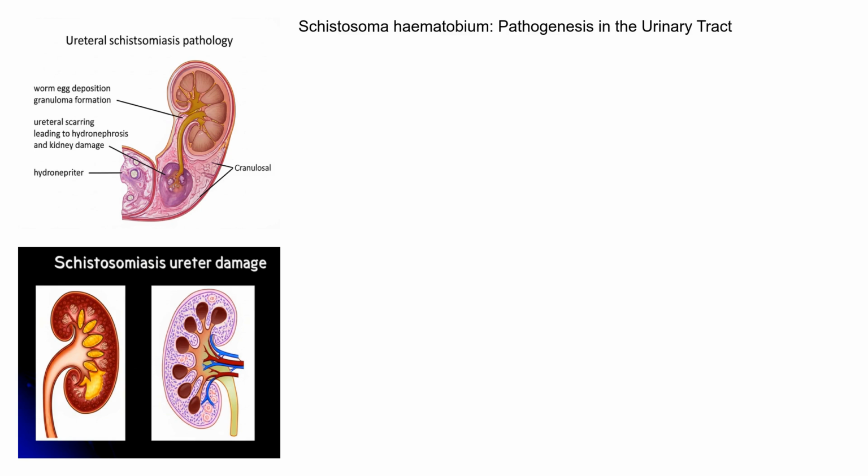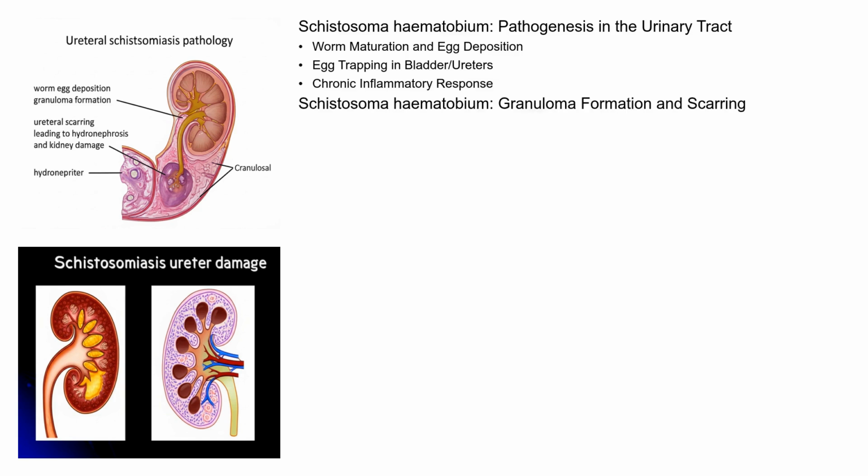A significant portion of these eggs get trapped within the tissues of the bladder and ureters. These trapped eggs trigger a chronic inflammatory response. The body attempts to wall off the eggs, leading to the formation of granulomas, which are clusters of immune cells. Over time, these granulomas can cause thickening and scarring of the ureteral walls. This scarring can obstruct the flow of urine, leading to hydroureter, which is the swelling of the ureter with urine, and hydronephrosis, swelling of the kidney, ultimately compromising kidney function.